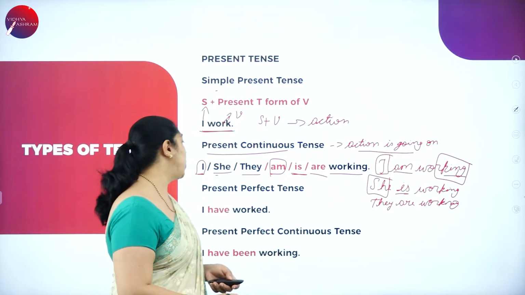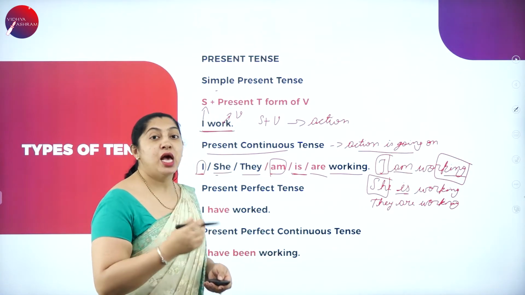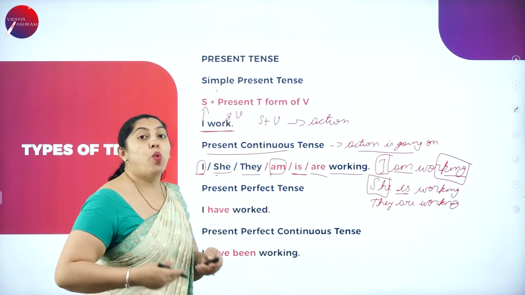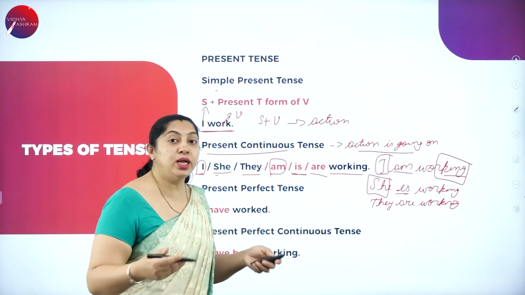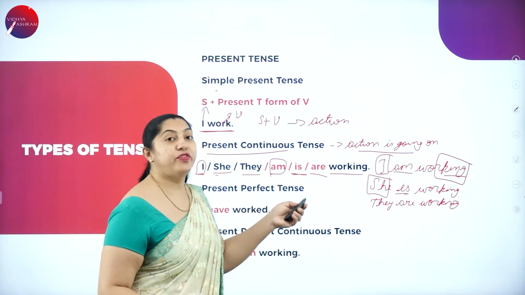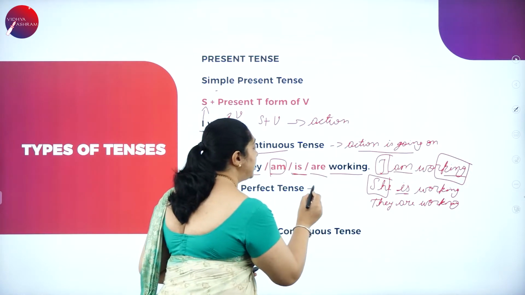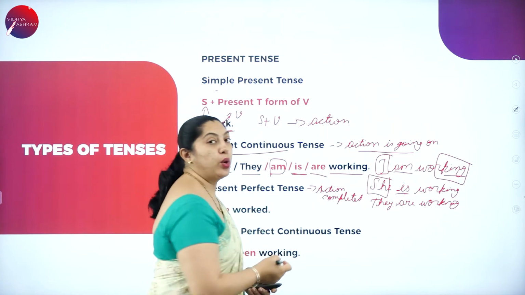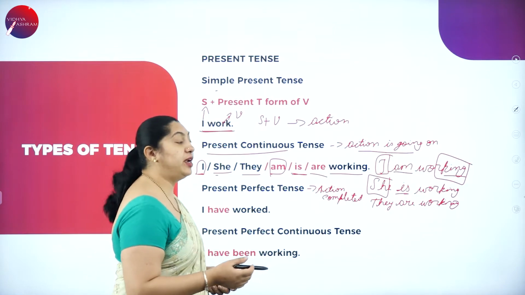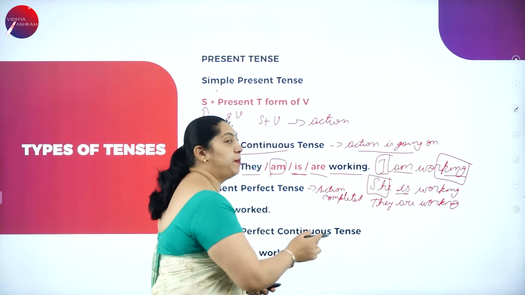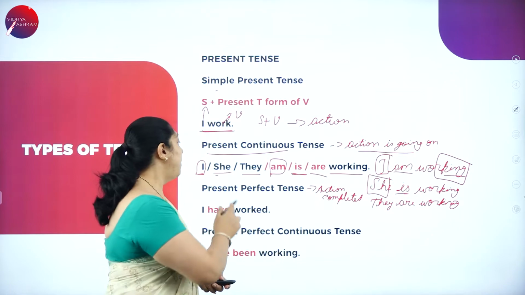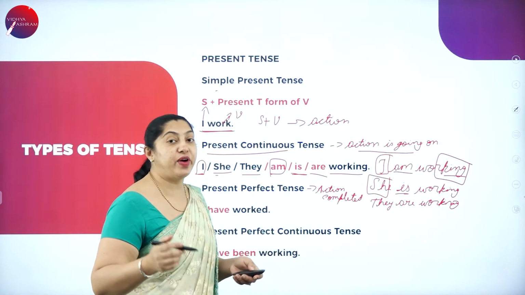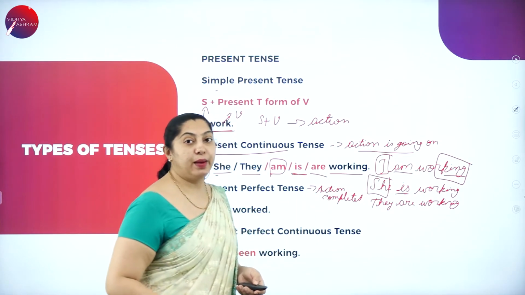Moving on to the next one, present perfect tense. How can we identify the present perfect tense? What action does it denote? Present perfect tense states that the action is completed. So how do we identify it? When the action is completed, we use the present perfect tense.